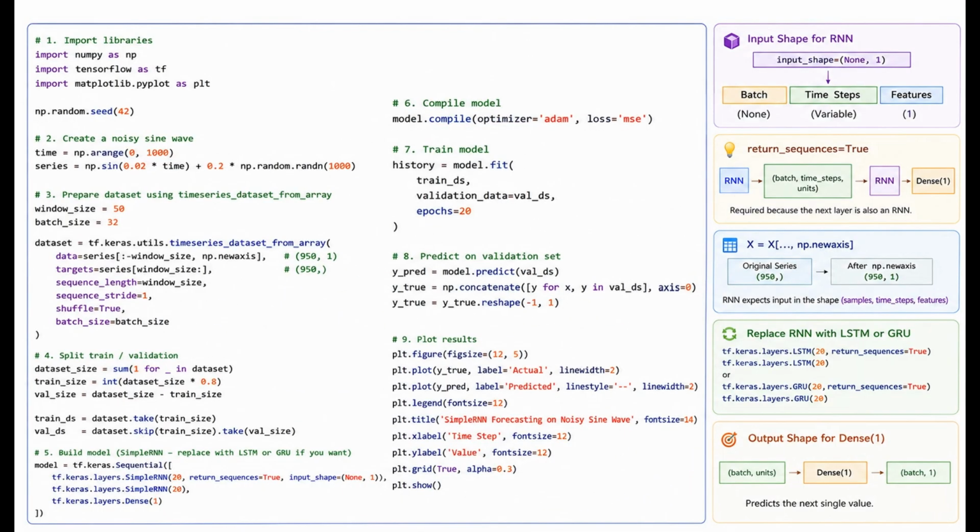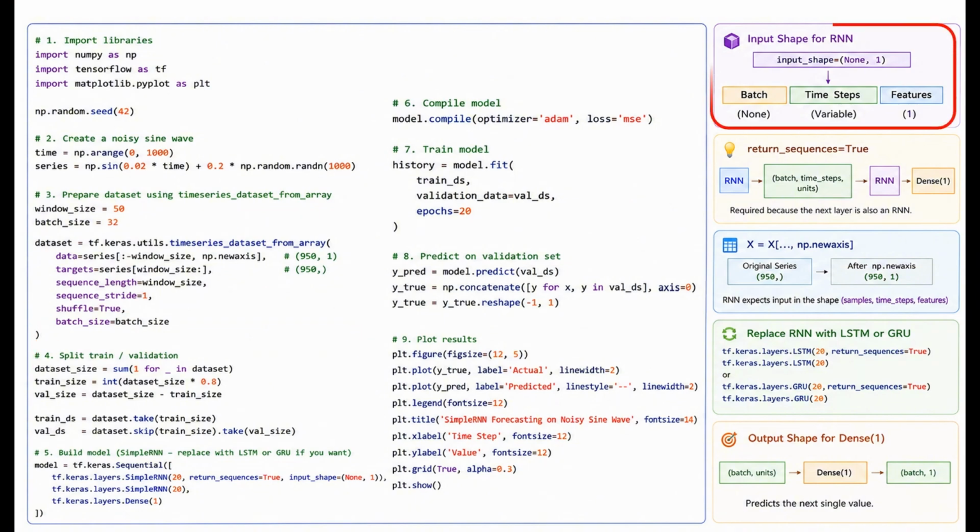Now let's build our first simple RNN model for time series forecasting. We start by creating a noisy sine wave. This will simulate a real-world time series where the underlying pattern exists, but noise makes prediction more challenging. Next, we prepare the data using TensorFlow's time series dataset from array function. This automatically performs windowing for us. In this example, the window size is 50. That means the model sees the previous 50 values and tries to predict the next value.